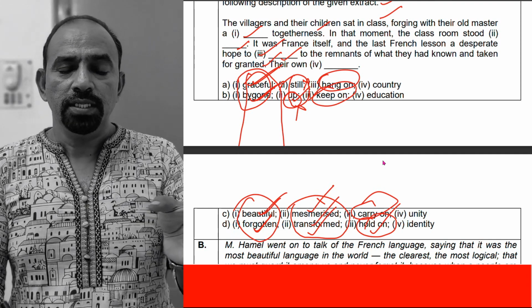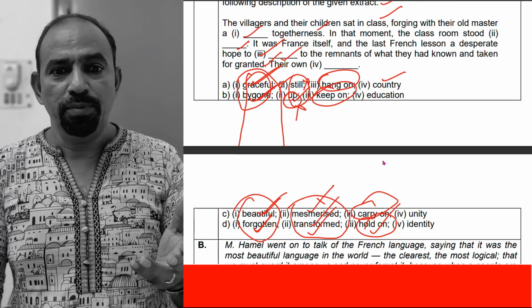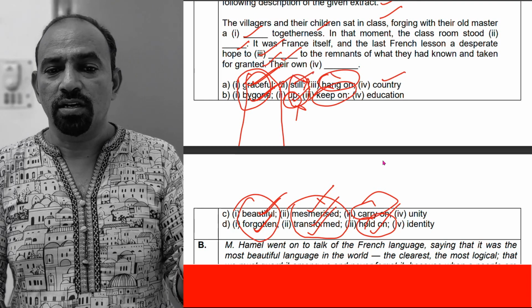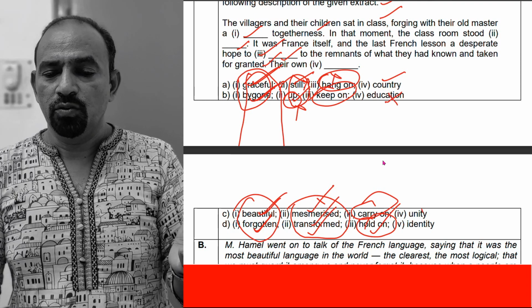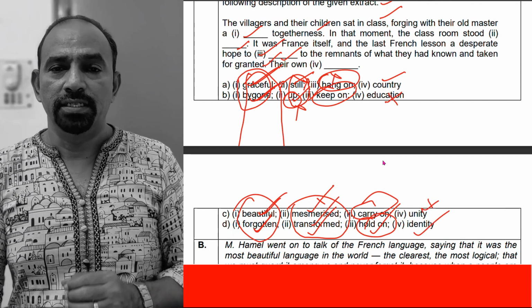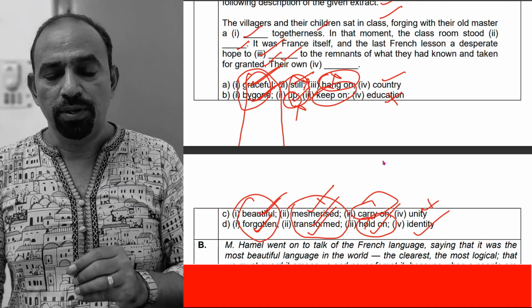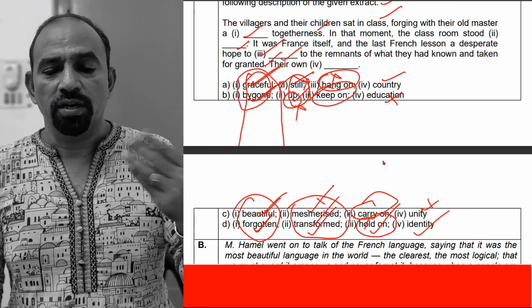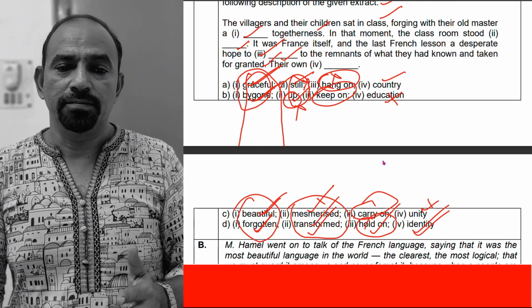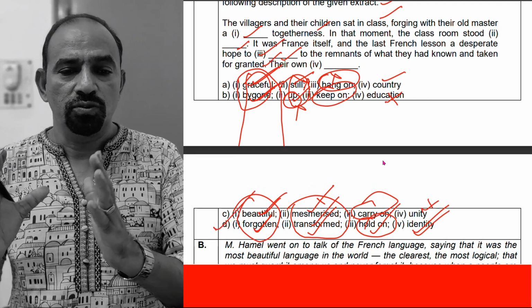Then their own country, it can be, but here the options are wrong. And education? No. Unity? No. Identity. Because language is the identity of these people, not the unity or education or country, but identity. So D is the right option for this question.